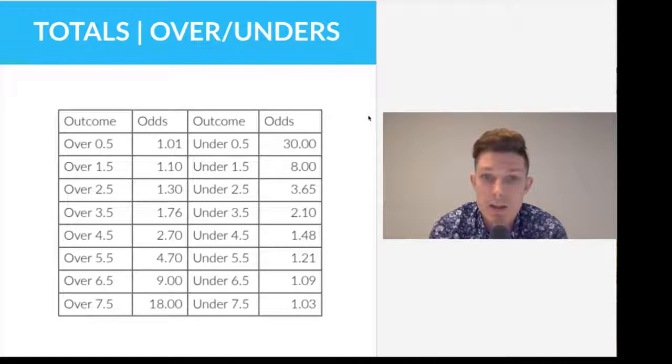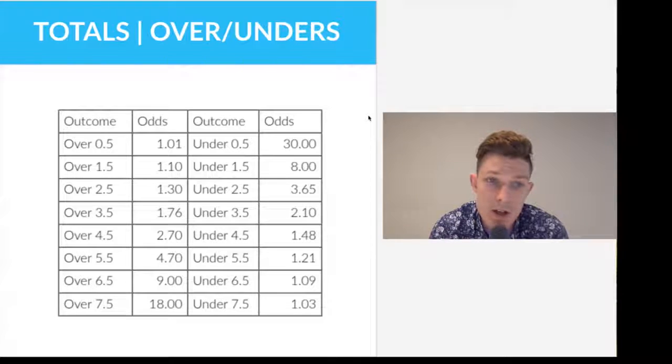The next odds type that we are covering is totals, also known as over-unders. With totals, you are betting on the total number of points or goals scored in a game or a set or a half or a quarter. Let's say we have a football game between Manchester City and Arsenal, and we want to bet on the total number of goals scored in this game.